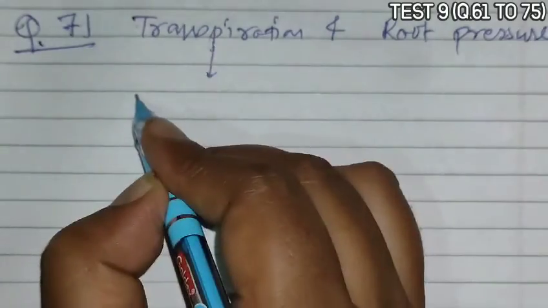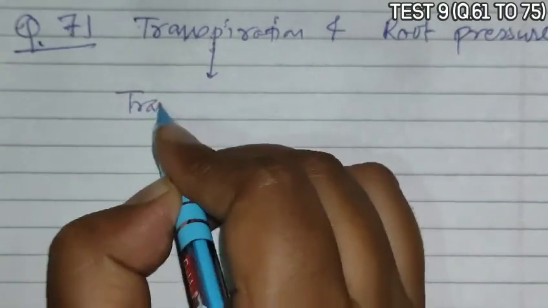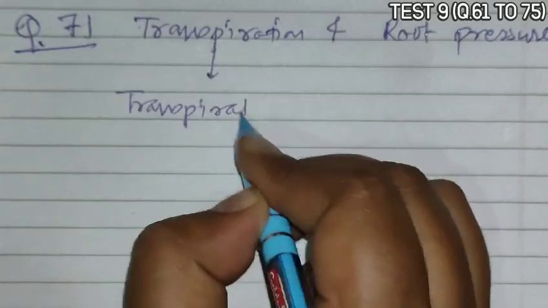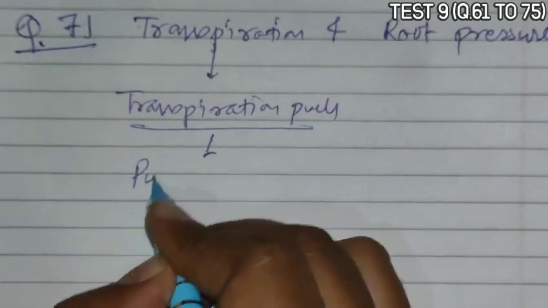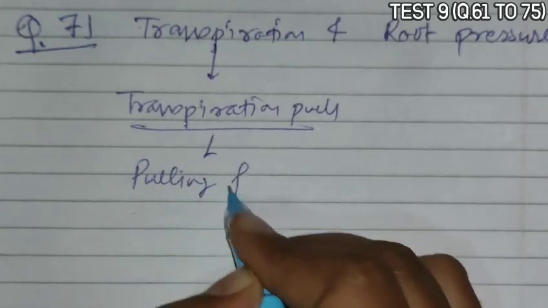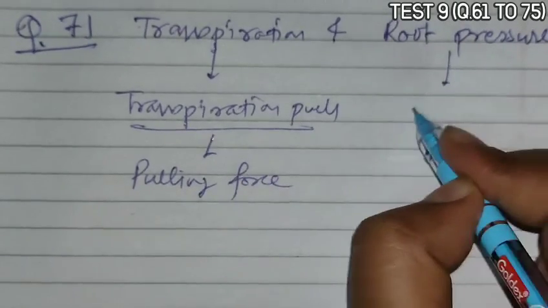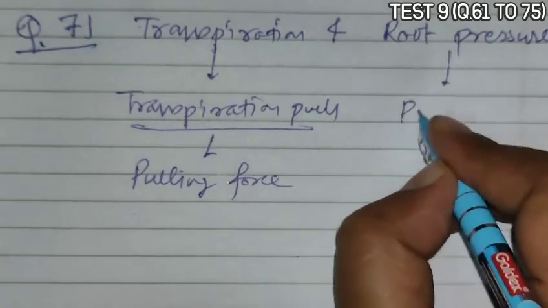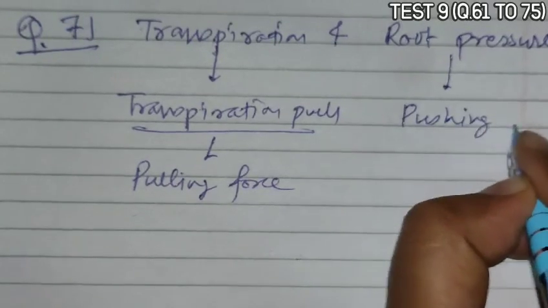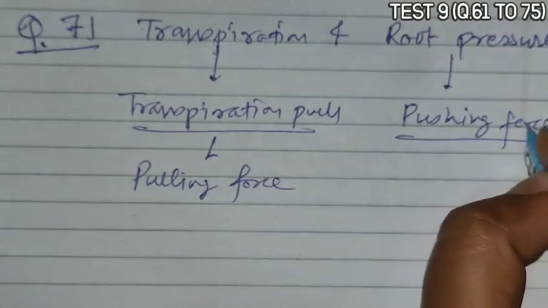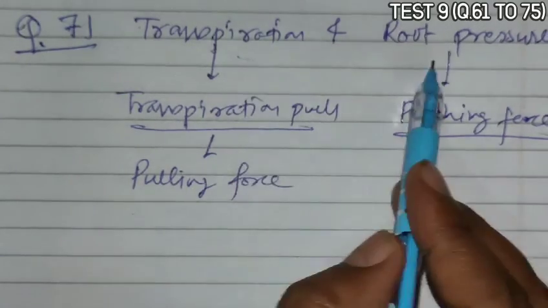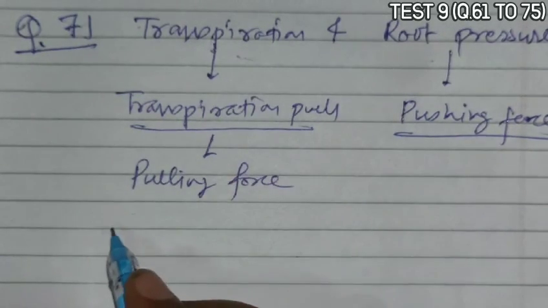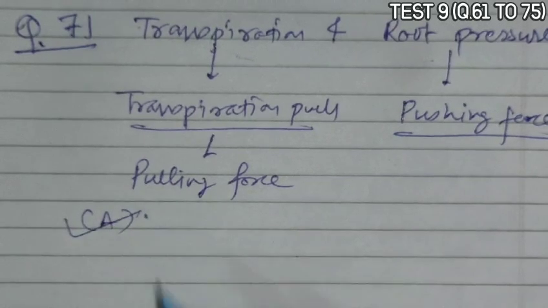Transpiration creates transpiration pull, which is a pulling force, whereas root pressure is a pushing force. So pulling and pushing occur respectively. So A becomes the correct answer.